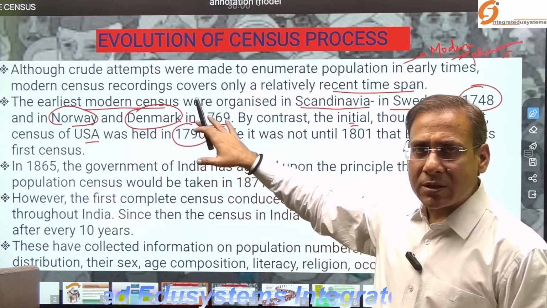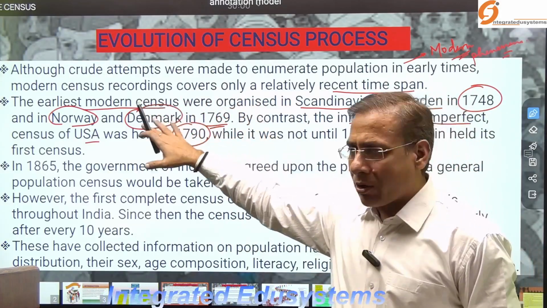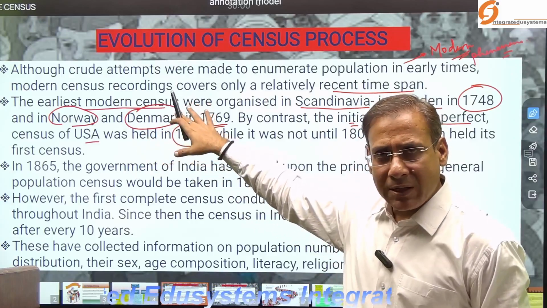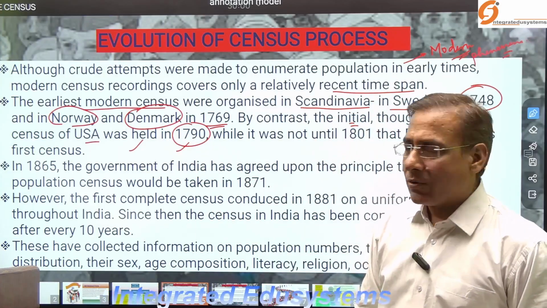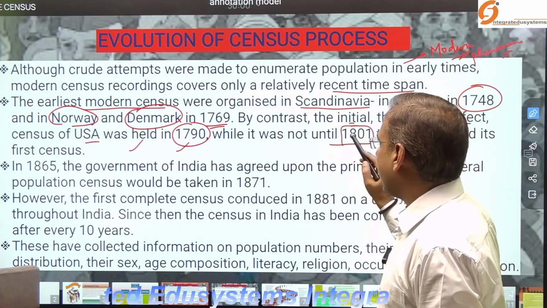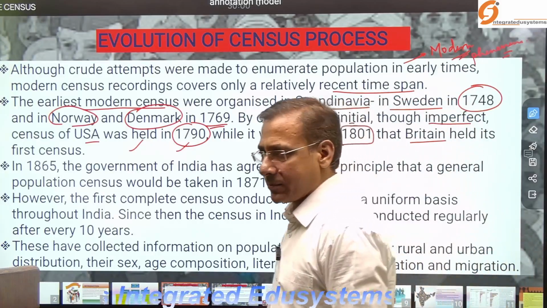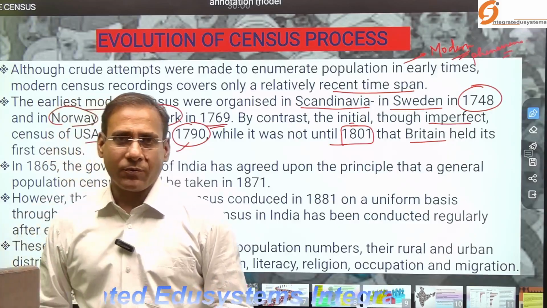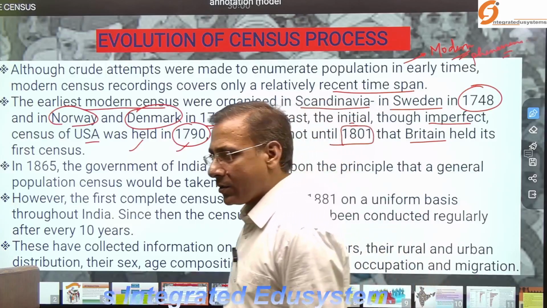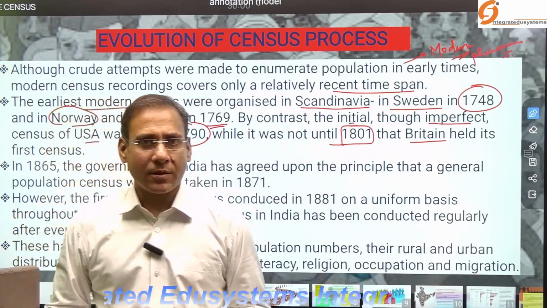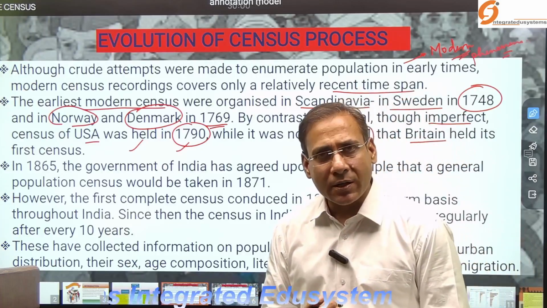So one of the first countries in the modern era were the Scandinavian nations, that is Sweden, Norway, Denmark, where the census begins. Later in the US, the census was held in 1790. Further, in 1801, the census was held in Britain. So Britain was not the first country to hold the census. In the modern time period, it was the Scandinavian nations who started the census.